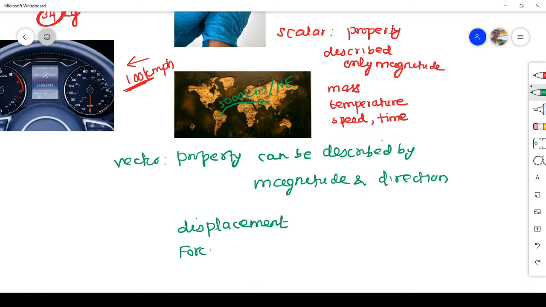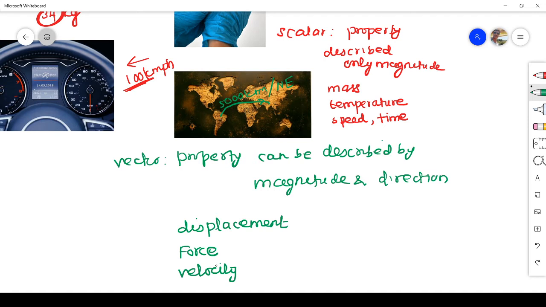Similarly, force, right? That is also a vector quantity. It talks about how much push or pull you are applying towards a particular direction. How much force you are giving to move an object in a direction. Then velocity. What is velocity? Rate of change of position of the object.